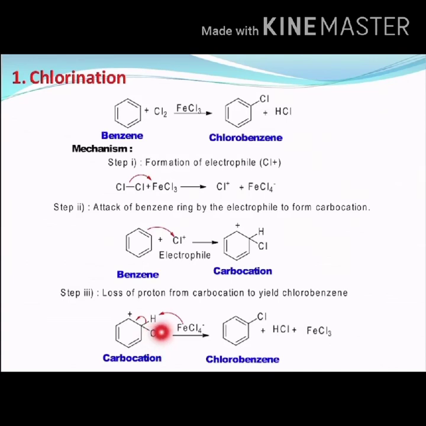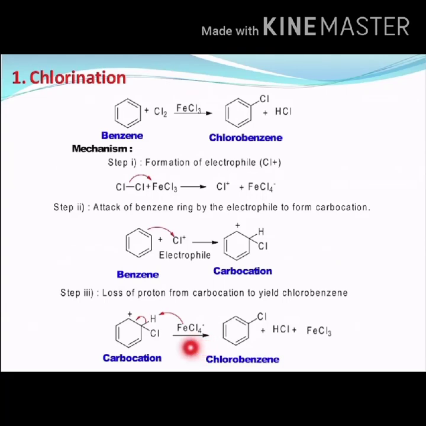When this happens, the bond between this carbon and hydrogen has to be broken, and when this bond breaks, the lone pair of electrons will return to this carbon atom, thereby making this carbon satisfied. Okay, so again we are going to get a double bond here. Next, this H will be converted into HCl by reacting with the excess chlorine atom which is present in the FeCl4 minus catalyst.